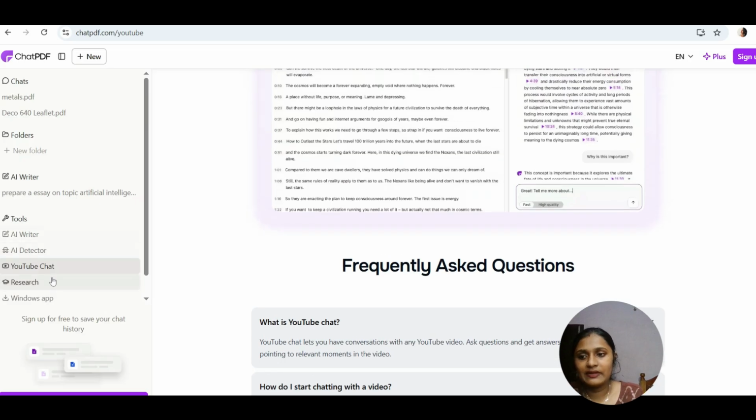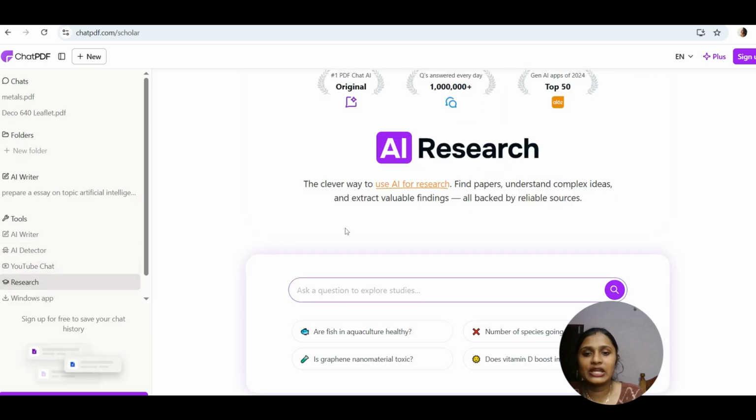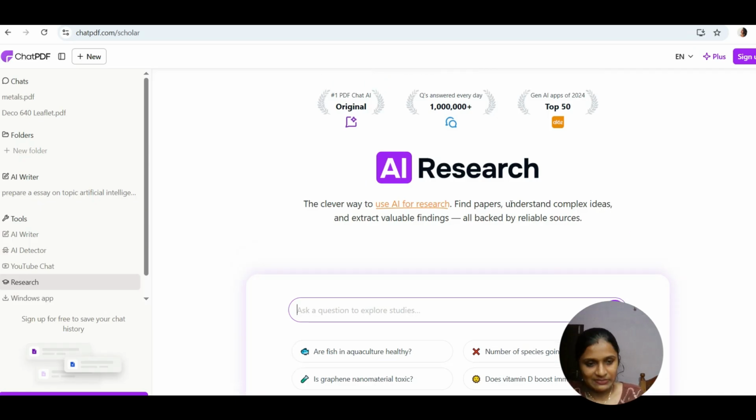And the other thing is you can go for research. You can just ask a question; as a researcher also you can use the same. So I think, personally, as far as teachers are concerned, we can mainly use this for getting answers from a PDF, that is, to read the PDF. It's very easy, we can make use of this tool as a PDF reader.